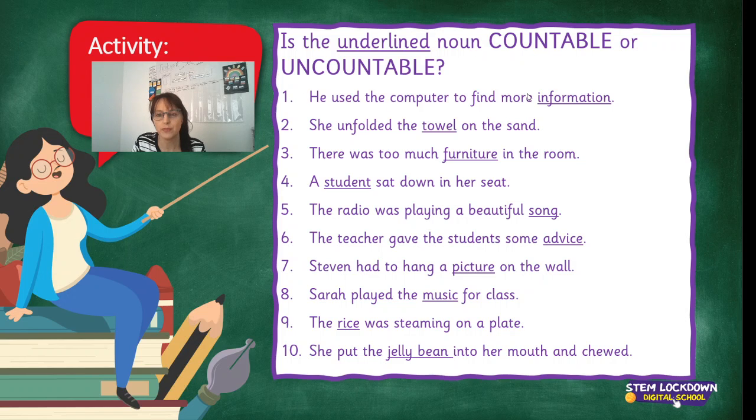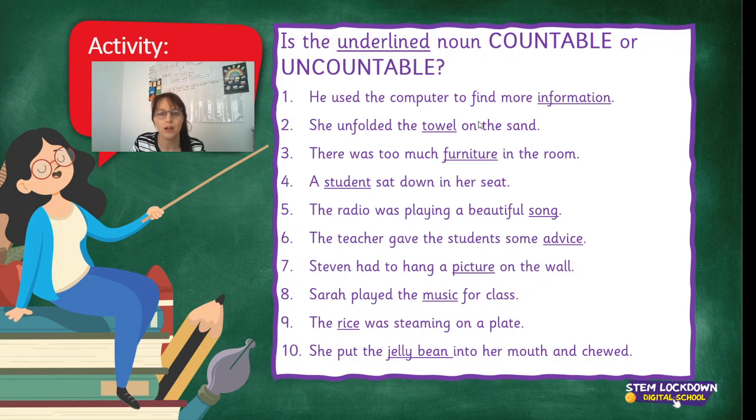He used the computer to find more information. Information refers to a large source. You don't have one piece of information. It's uncountable because there is so much information out there. It could be related to anything. It's not specific, so you cannot count it. So it's uncountable.